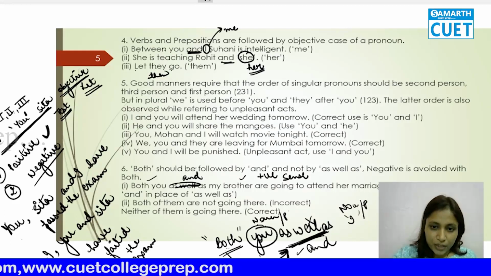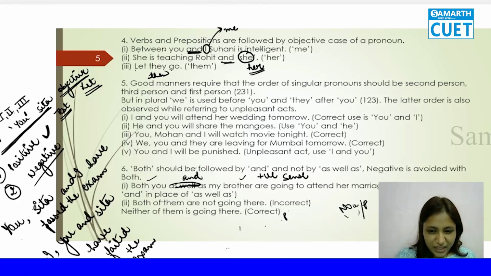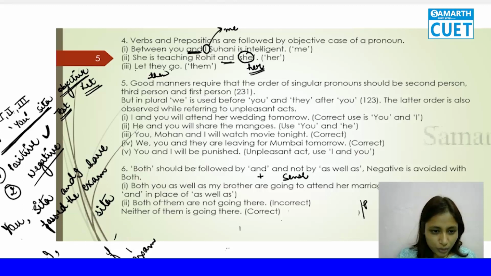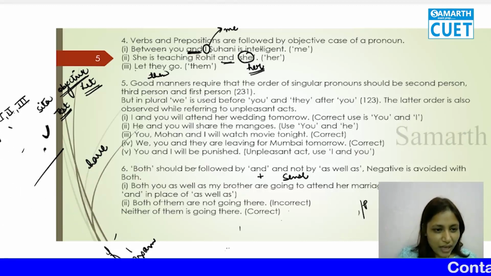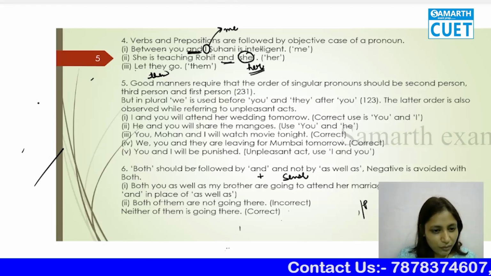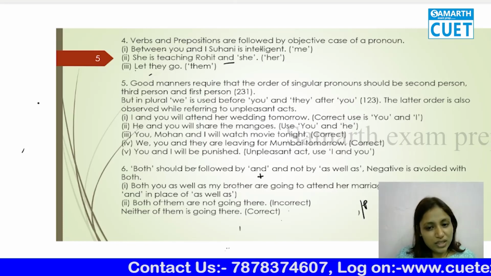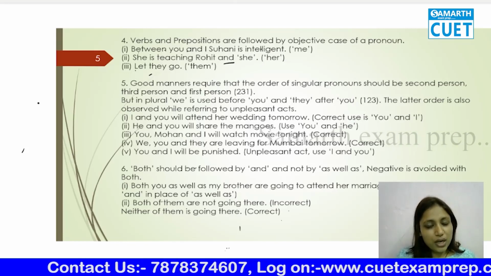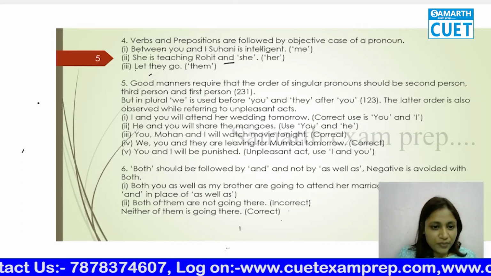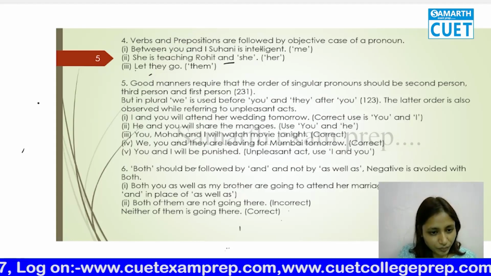First let me rub this off, then I'll tell you about both again. So both, I have told you the two rules. First, both will be followed by "and"; second, both is used just for the positive. "Both of you are not going" is not correct. "Neither of you is going" is correct.